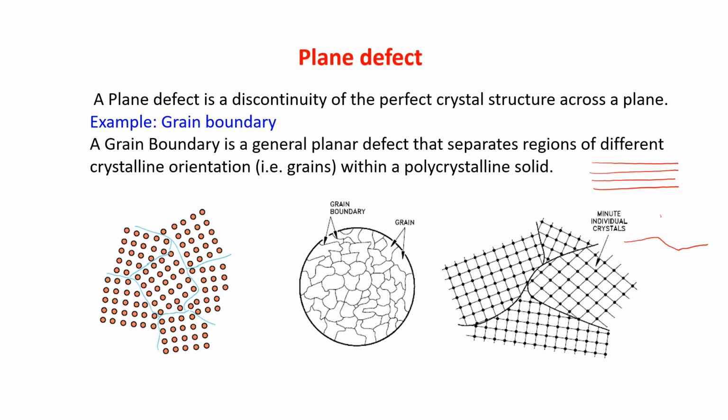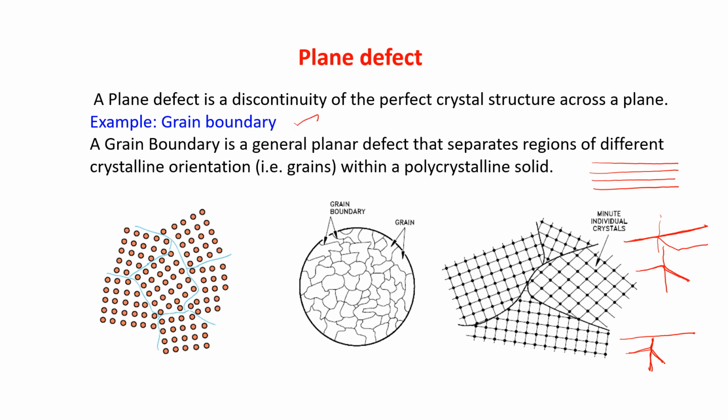Now suppose due to some reason there is a fold coming in the paper. So the paper will no more remain straight. It will just bend in this way. So this boundary, where it is meeting, is a boundary. In the case of the crystal, this is a plane, but it is not moving straight. Maybe it is just bending in this way. So this boundary for a crystal is known as grain boundary.